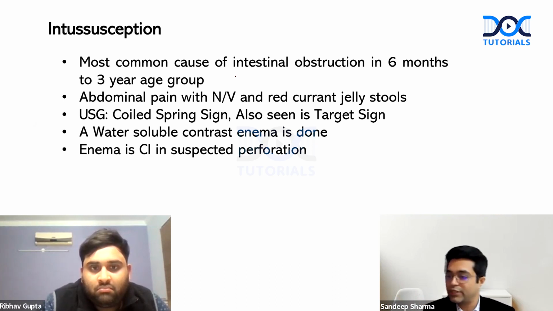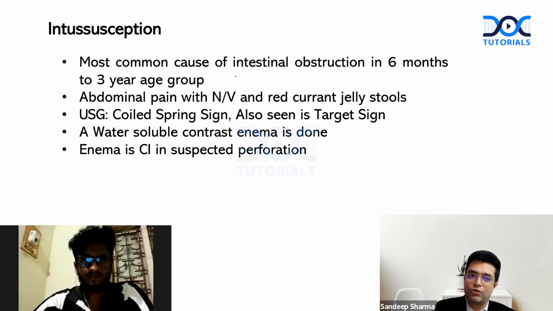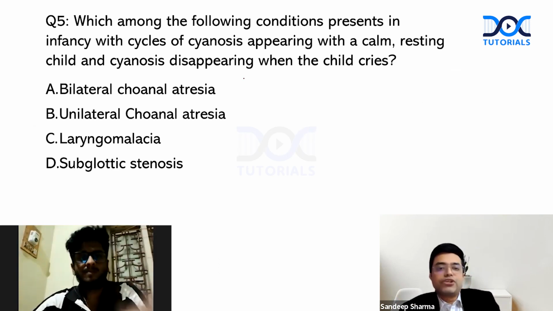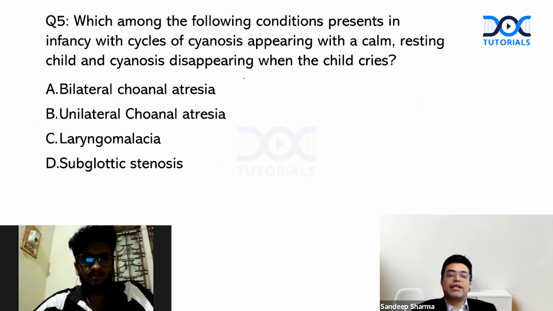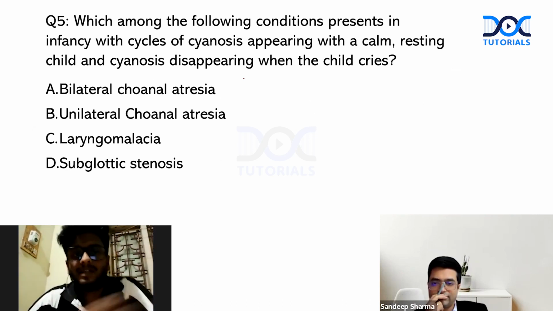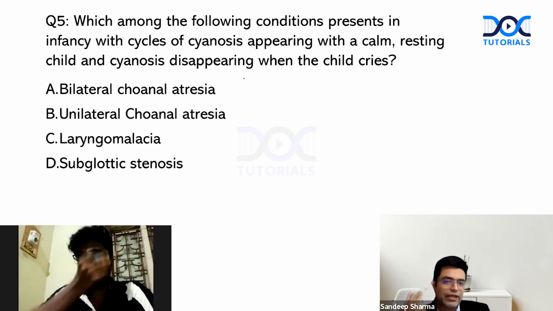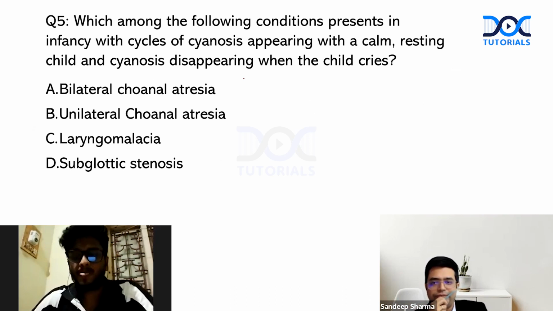Moving further, question number 5, round number 5, Dr. Satish, here is your question. Which among the following conditions presents in infancy with cycles of cyanosis, with a calm resting child and cyanosis disappearing when the child cries? Your time starts now. Sir, it is bilateral choanal atresia. Excellent. Any particular name for this condition? This phenomenon, clinical phenomenon? No idea, sir.